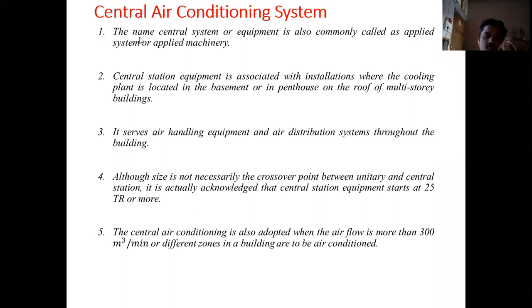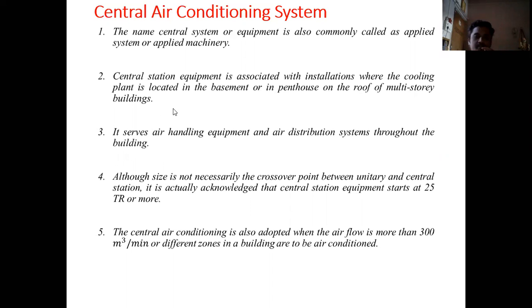Okay. So this central system or equipment is also commonly called an applied system or applied machinery. Here the central station equipment will be there, meaning there will be a cooling coil. Basically the whole building load will be given on the single cooling coil. There will be a compressor.